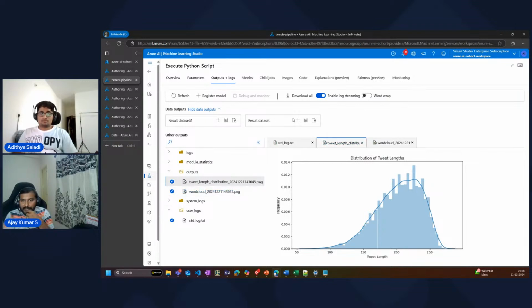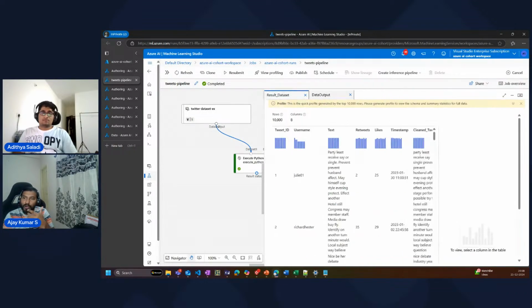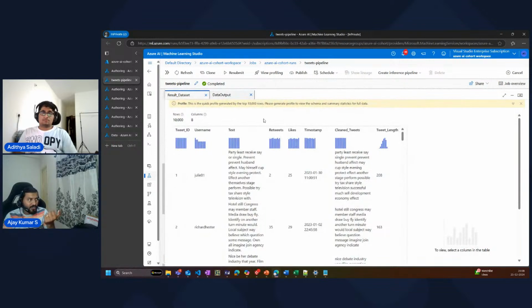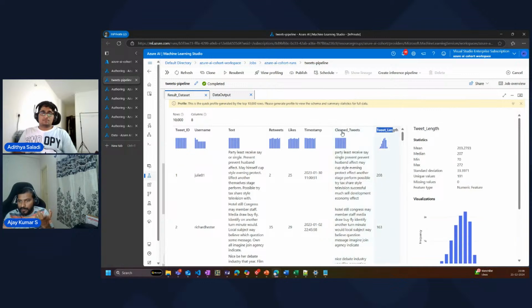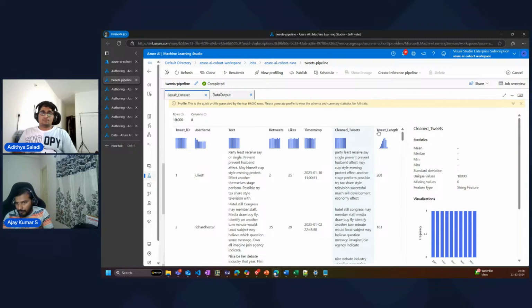And again, if I click on this data set option here, it shows what are the new columns which got created. Like Aditya showed, when he printed the data frame, he was able to see the new columns, which are the cleaned tweets and the tweet length. I am also able to see the cleaned tweets and tweet lengths here. In the previous step, it was not there. Now it has got created, right? So that's the output of this particular step.